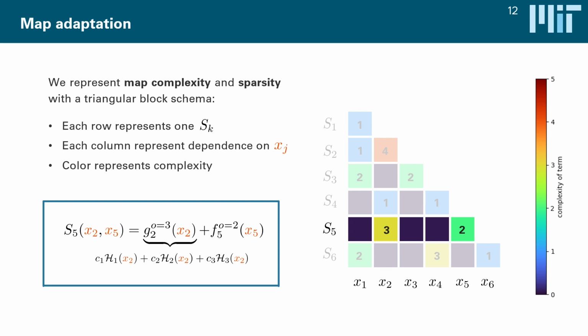So commonly, a level of complexity of 0 means there's no dependence. A level of complexity 1 might mean a linear dependence. And then the higher the complexity, the more nonlinear the map becomes. For instance, this term of order 3 could mean that we use Hermite functions up to order 3. Whereas a complexity level of 2 in x5 could, for instance, mean it's a linear term plus a single error function. And the basic idea is that the higher the complexity, the more nonlinear this dependence becomes.